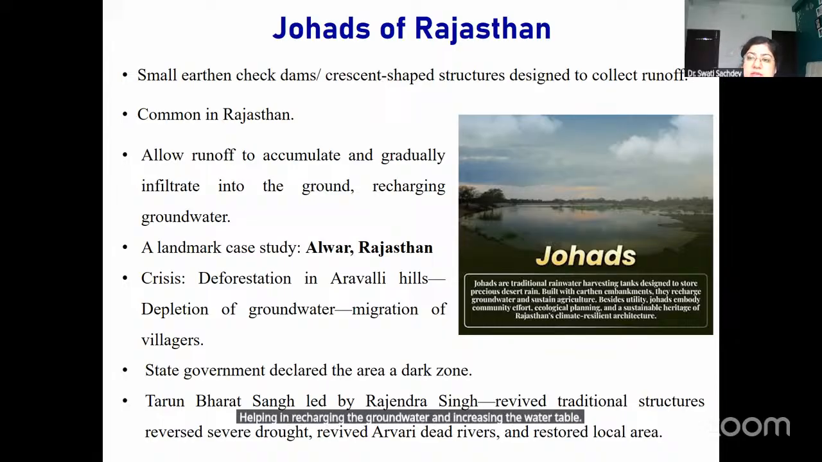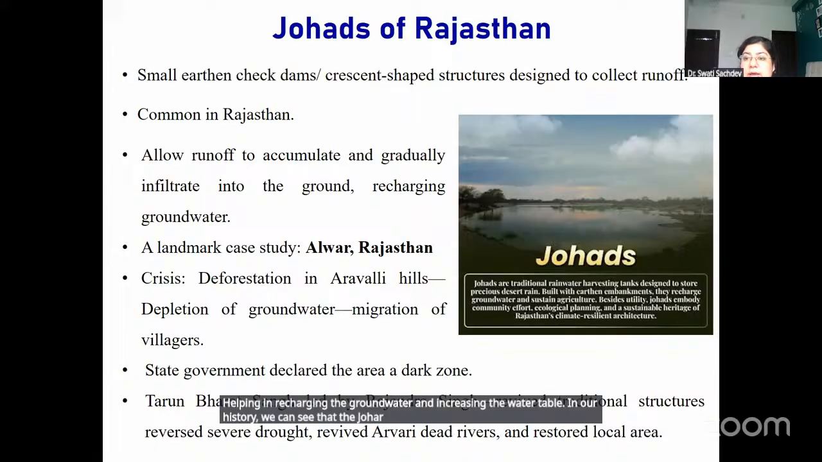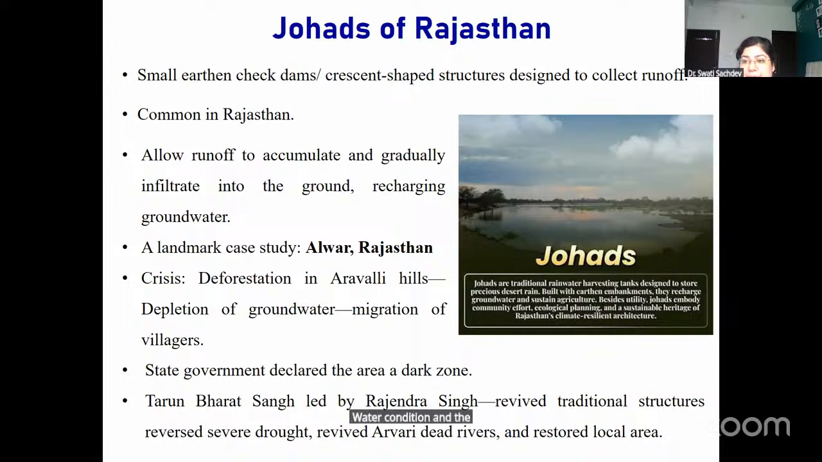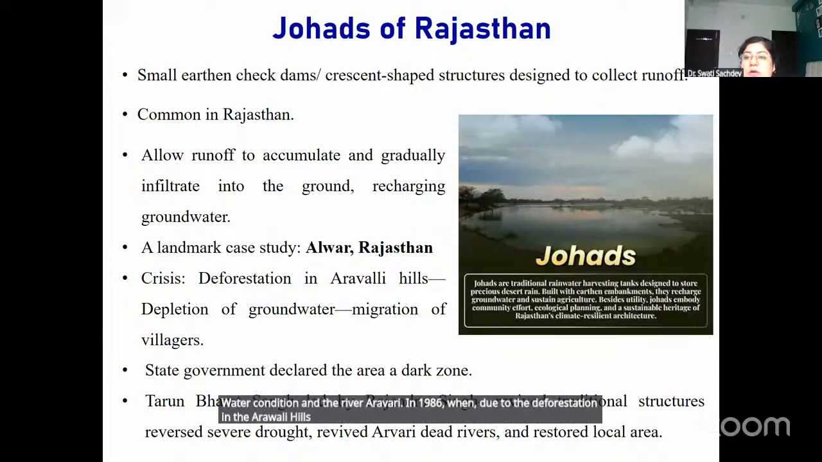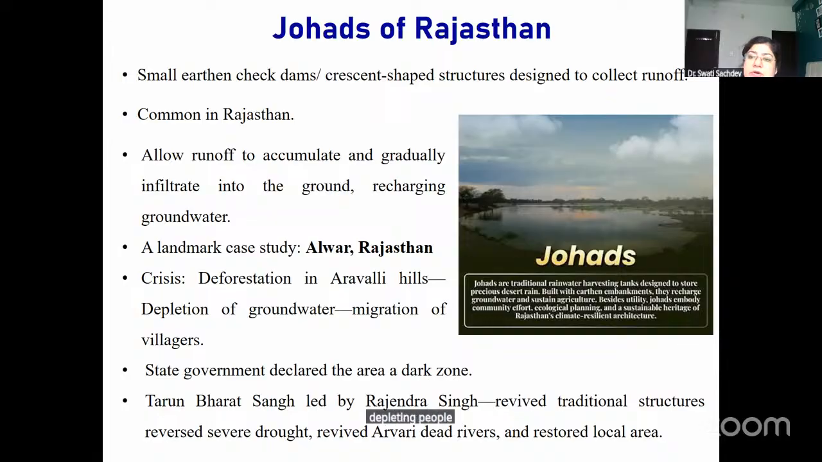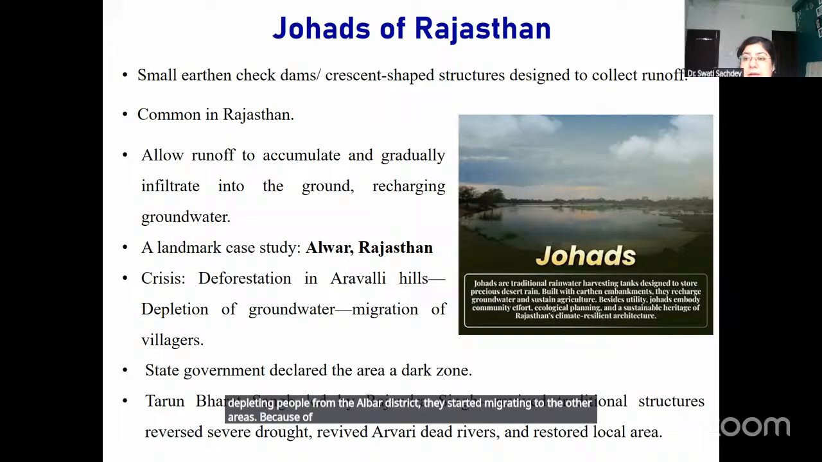In our history, we can see that the johar was used by Rajendra Singh, the waterman of India, to revive the water condition and the river Arvari. In 1986, due to deforestation in the Aravalli Hills, the groundwater in these areas started depleting. People from the Alwar district started migrating to other areas. This became a major concern, and even the state government declared the area a dark zone because of the lack of water.